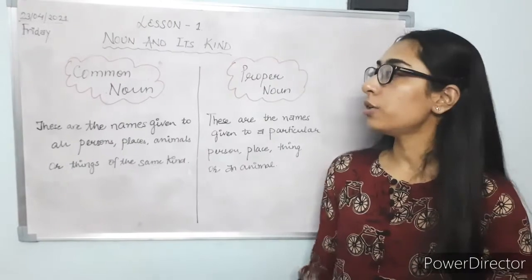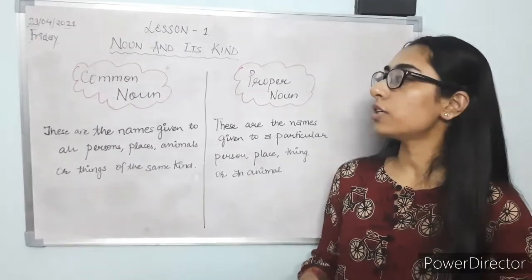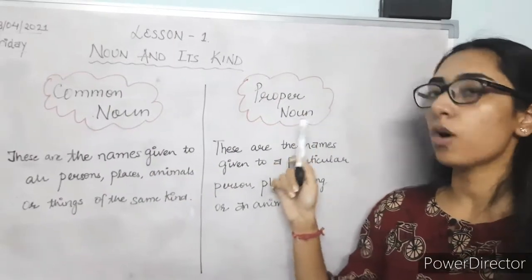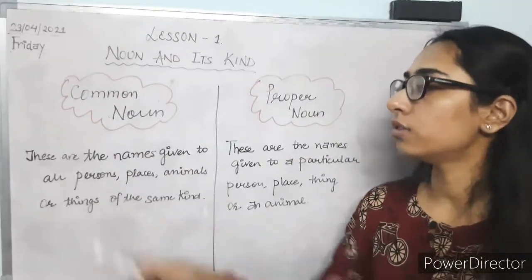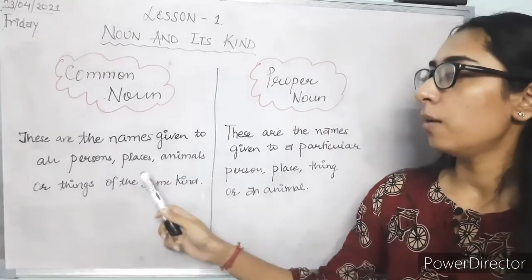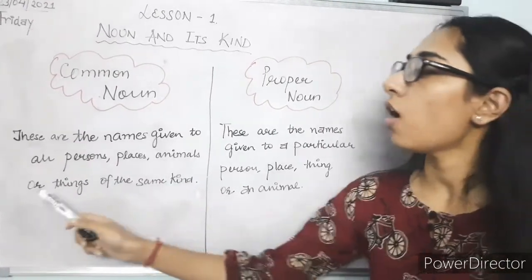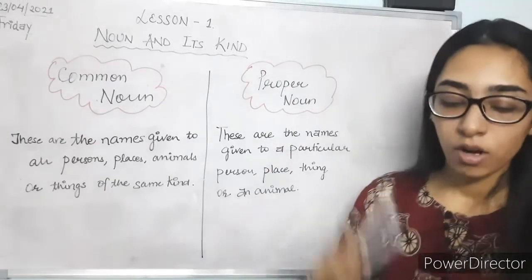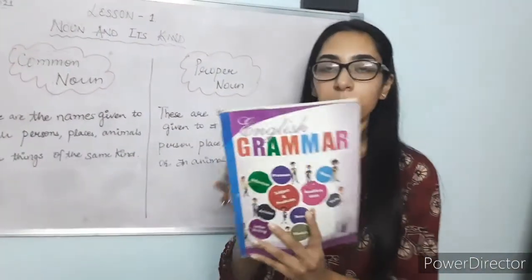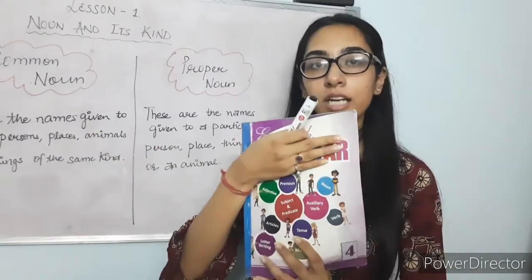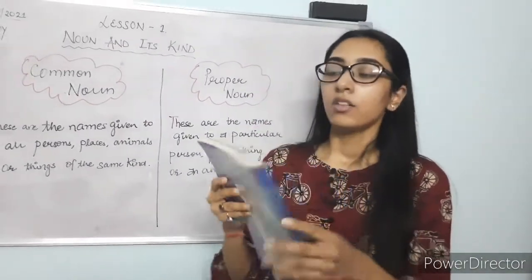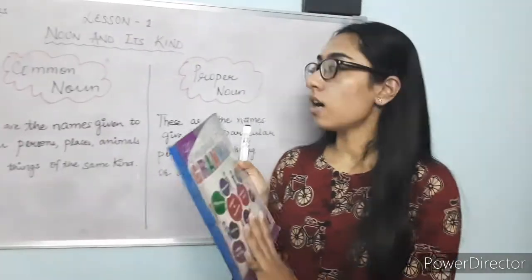Okay class, the two kinds of nouns that we are going to discuss today are the first one, common noun, and the second one, proper noun. So what are common nouns? These are the names given to all the persons, places, animals or things of the same kind. For example, if we talk about this book, if you don't see the name of the book, you can just see that this is a book. So this book is a common noun.